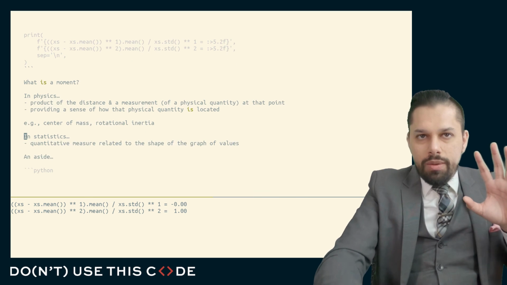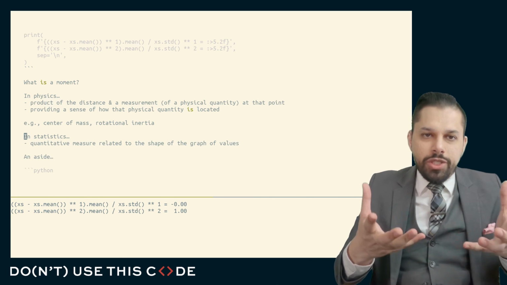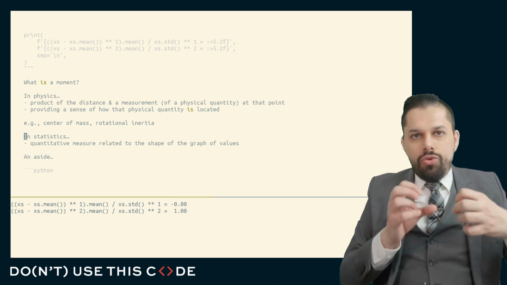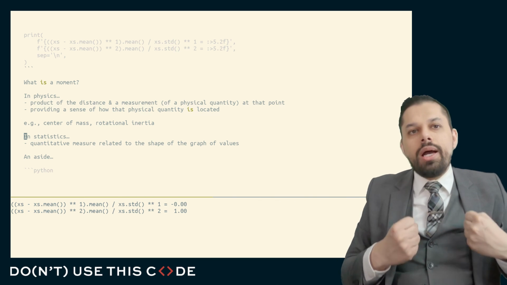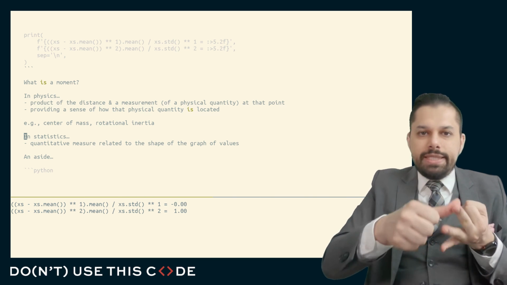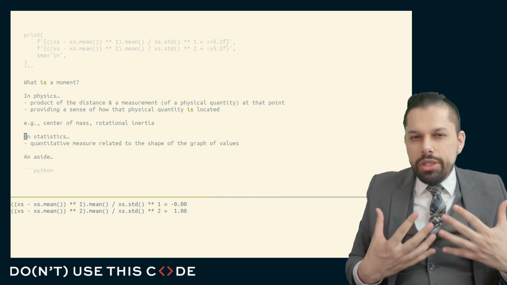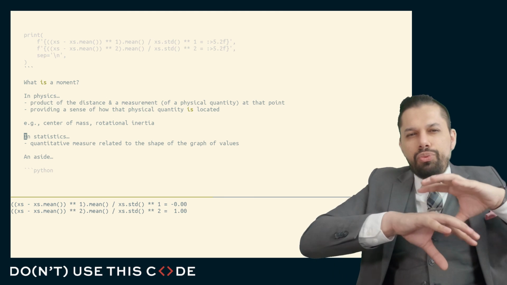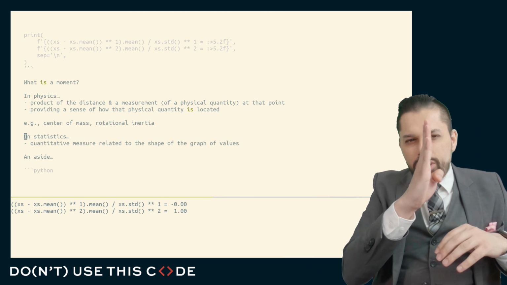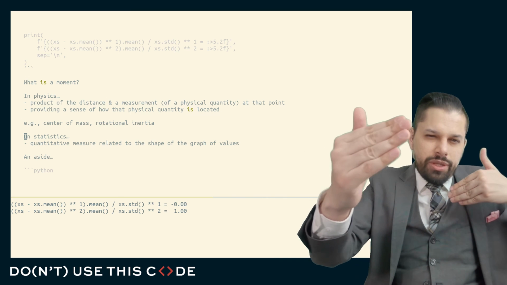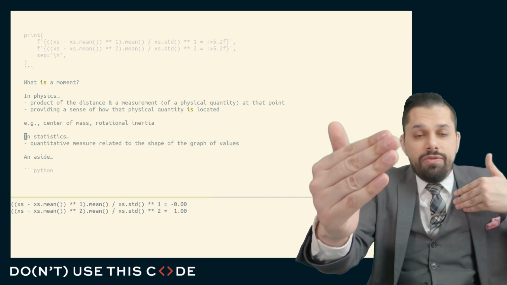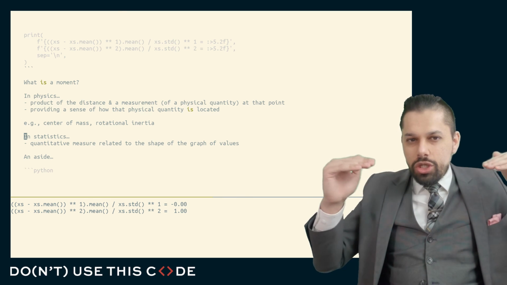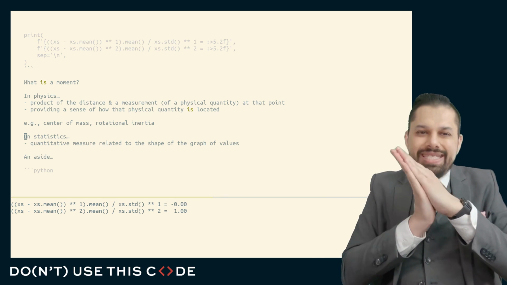In statistics, instead of talking about this in terms of these product of distances and measurement, because we want to talk about these higher order moments, what we're talking about is a quantitative measure related to the shape of the graph of the values. So anytime we're computing a mean, a variance, a standard deviation, a skew, or a kurtosis, what we're really trying to communicate to somebody is, I don't want to tell you every single point in this data set, but I want to tell you broadly how it's shaped. I want to tell you broadly where that center of mass is. I want to tell you broadly what the spread of this is. That would be the mean and the variance, or the mean and the standard deviation. And I want to tell you how the tails look. And I want to tell you how this thing leans.